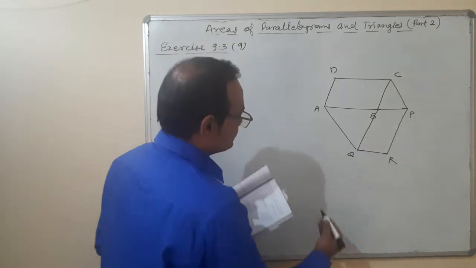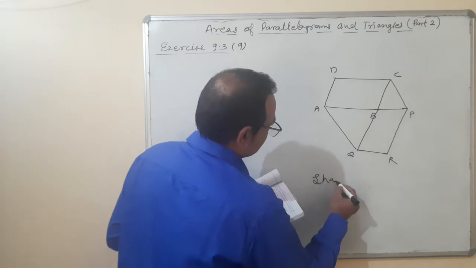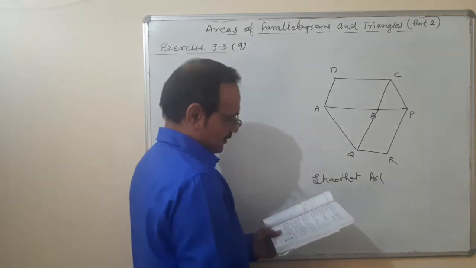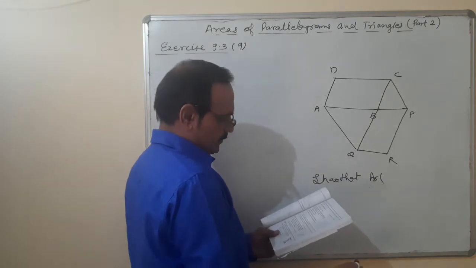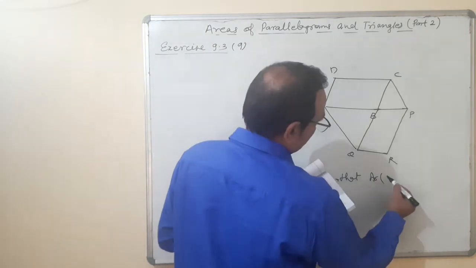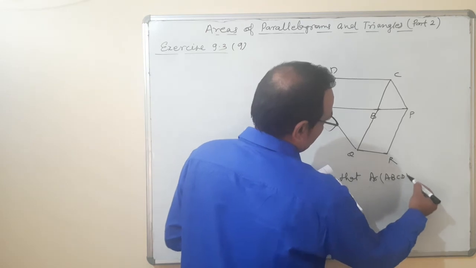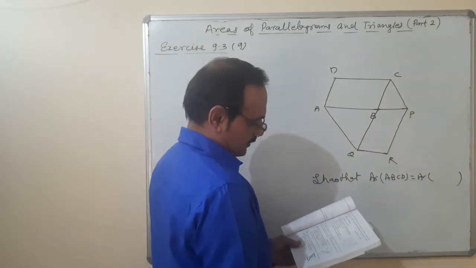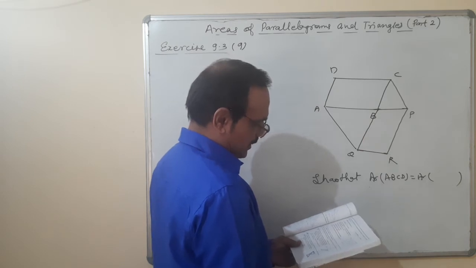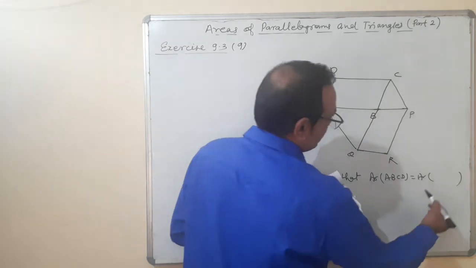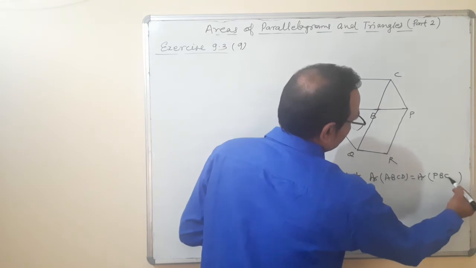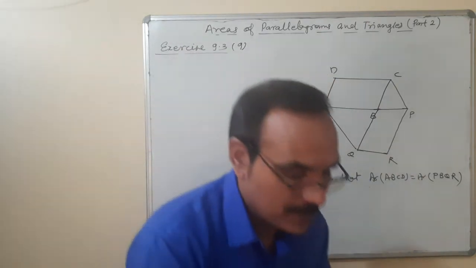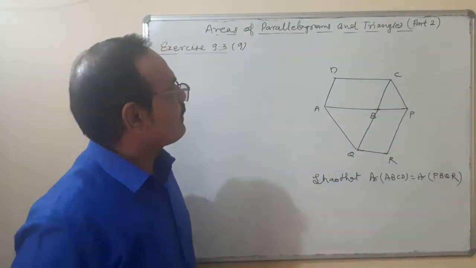Show that area of parallelogram ABCD is equal to area of PBQR. Okay. Area of ABCD is equal to area of PBQR. It's a very interesting question.